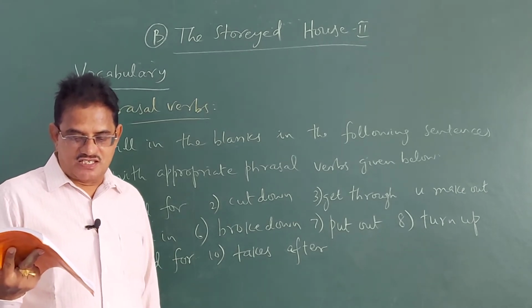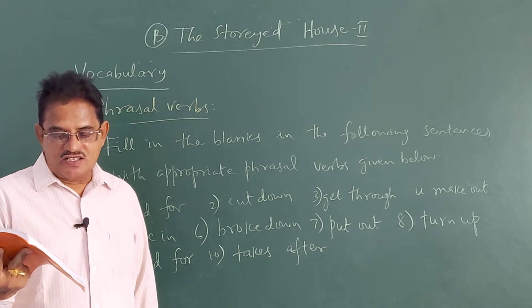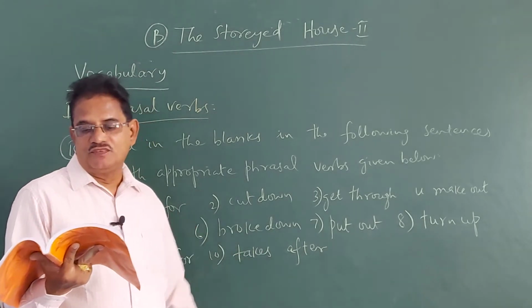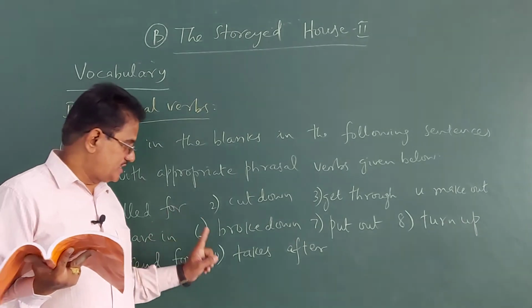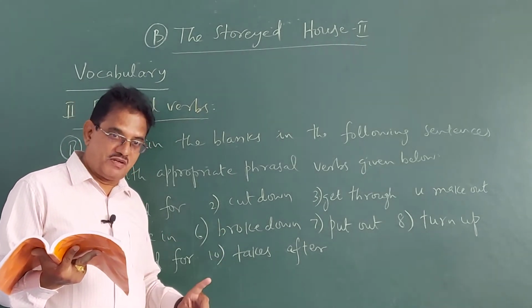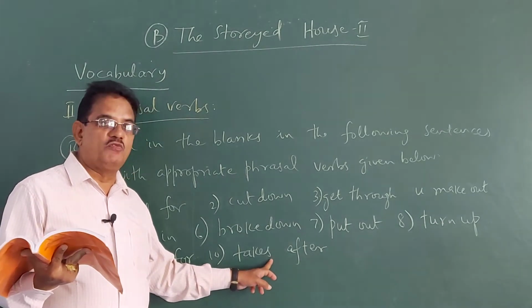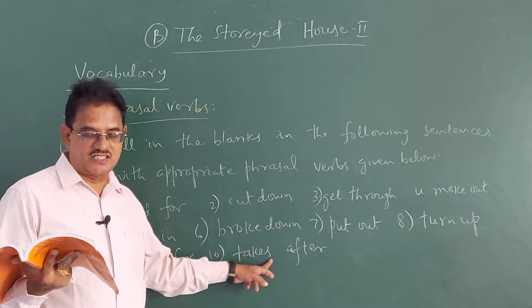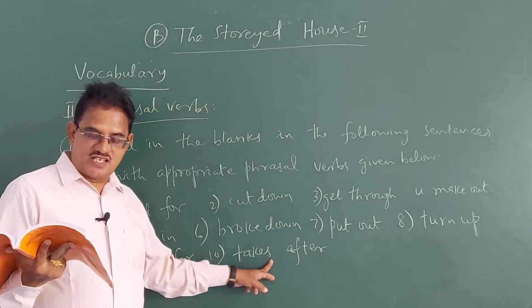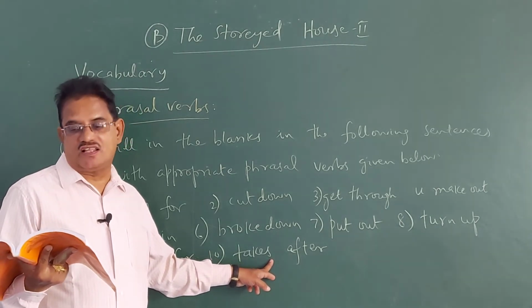Last sentence. Sentence number 10. Everybody says that Gopi takes after his father. Take after only is given there, but the sentence is in present tense. Gopi is third person singular number, so we have to add "s" to the verb. We discussed this in the simple present tense. I think you remember, children. Everybody says that Gopi takes after his father.